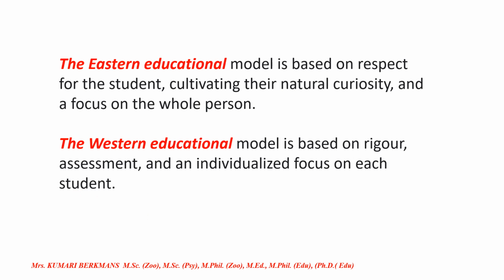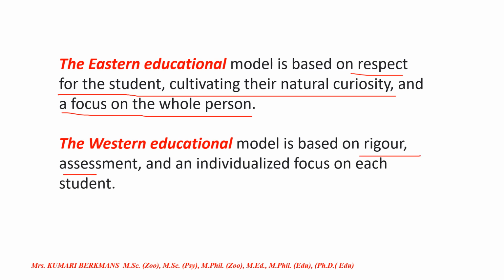See, this point is very important. So, what is the Eastern education model? It is based on respect for the student, cultivating their natural curiosity and focus on the whole person. Whereas the Western educational model is based on rigor, assessment, and individualized focus on each student. So this is the difference between Eastern and Western. Keep in mind, Eastern education, respect for student.